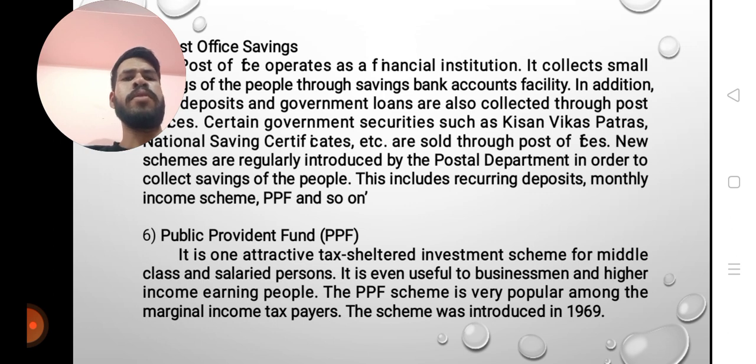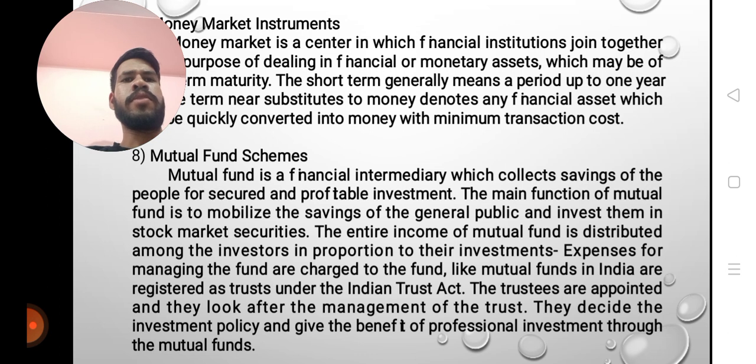Public Provident Fund (PPF). It is an attractive tax-sheltered investment scheme for middle class and salaried persons. It is even useful to businessmen and higher income earning people. The PPF scheme is very popular among marginal income taxpayers. The scheme was introduced in 1969. Money market instruments. The money market is a center in which financial institutions join together for the purpose of dealing in financial or monetary assets which are short term. Short term generally means a period of up to 1 year. Near substitutes to money denotes financial assets quickly converted into money with minimum transaction cost.